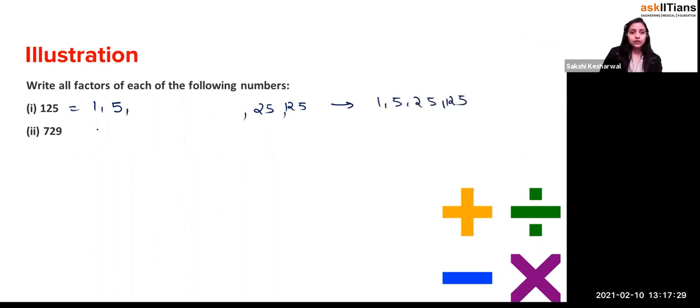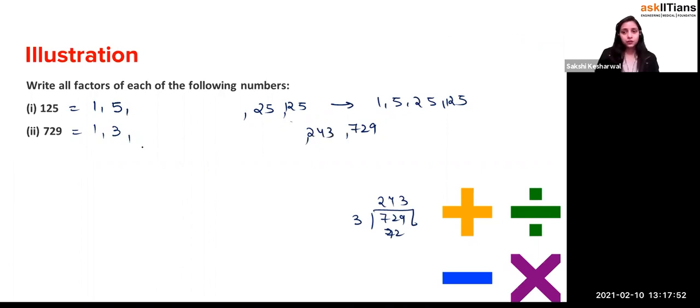Now let's talk about 729. 729 will be 1, 729. Let's see, this is not divisible by 2 because this is not an even number. So this is 3. Let's do 729 divided by 3, which is equal to 243. Now just check: if it is not divisible by 2, then it's not divisible by 6, and not by 8. And let's check for 9, right?